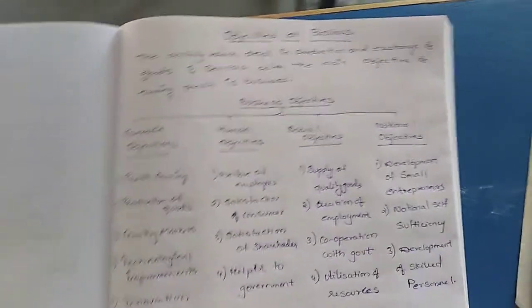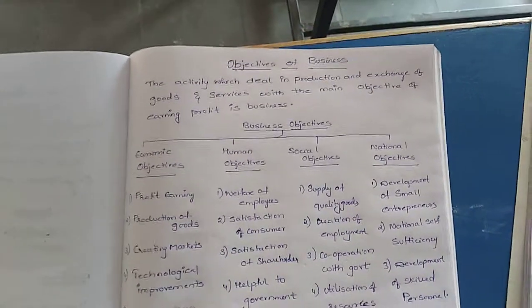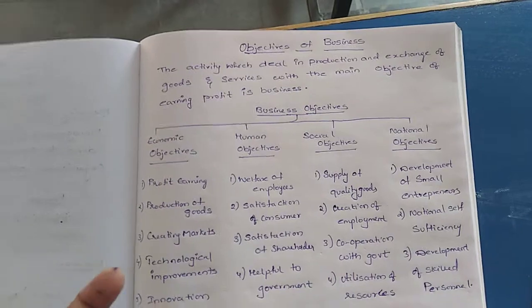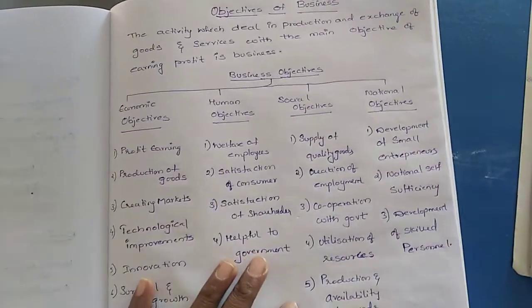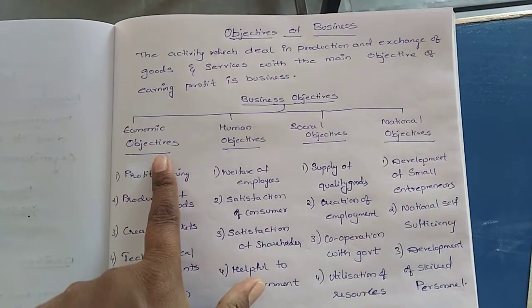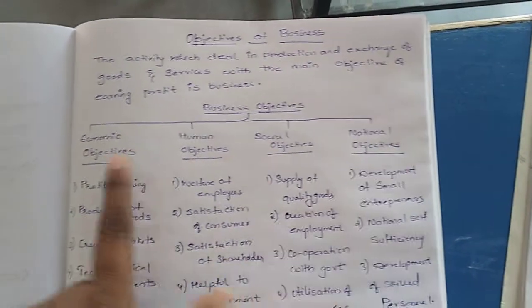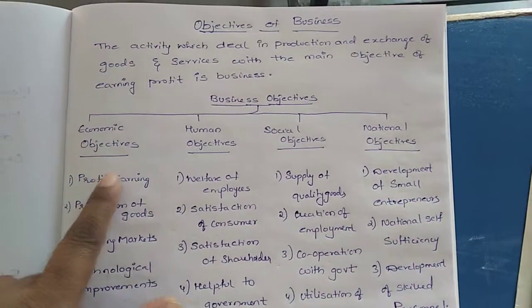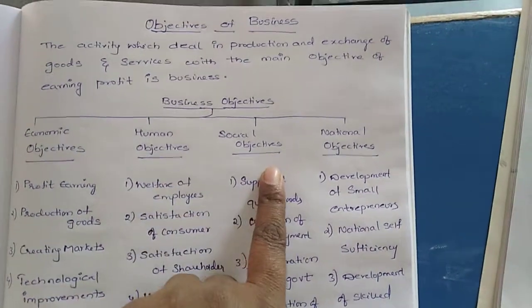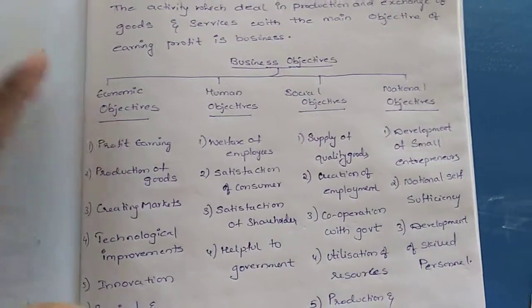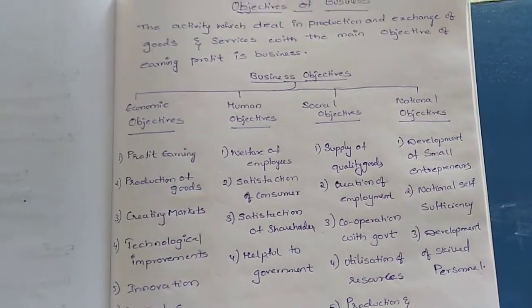Even with profit, they will have certain other objectives also. So what are those objectives? Today we are going to discuss them. Business objectives are classified into 4 types: economic objectives, human objectives, social objectives, and national objectives. Today we are going to discuss the economic objectives first.